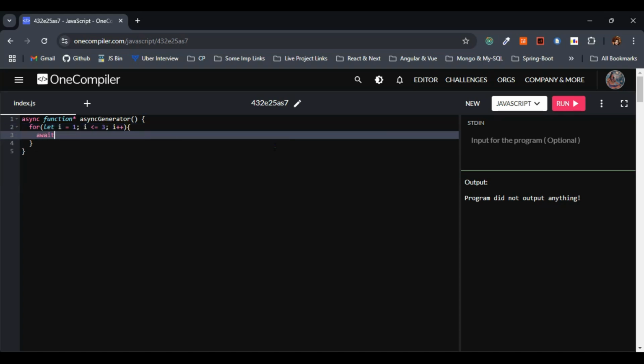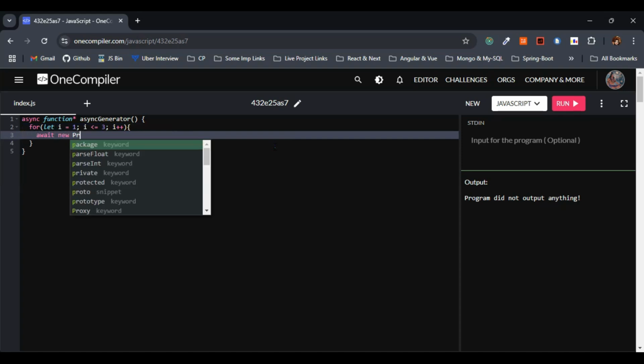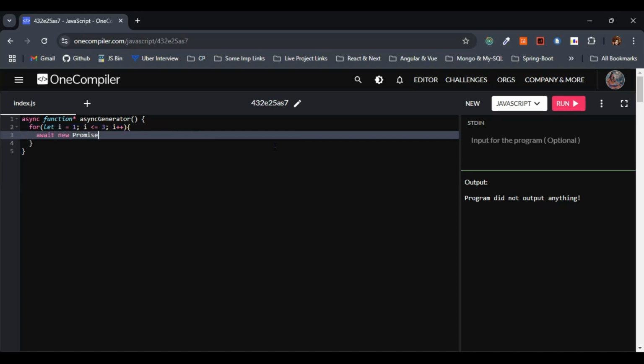So here await new Promise. Let's pass the parameter r. Let me give here setTimeout. Within the setTimeout, let me pass r and also 1000 milliseconds, nothing but 1 second here.